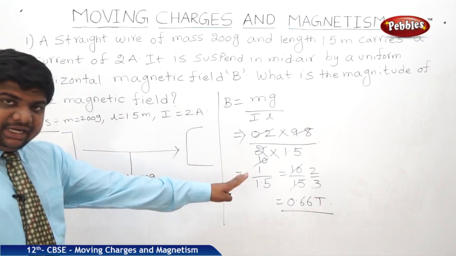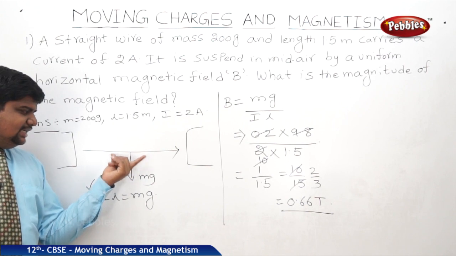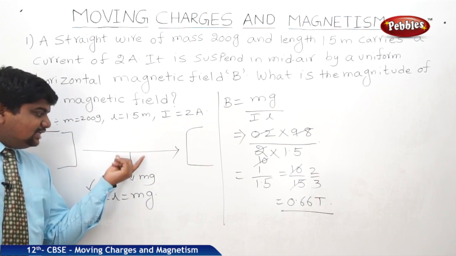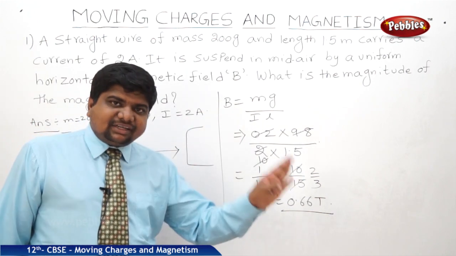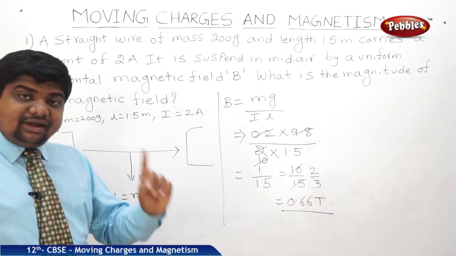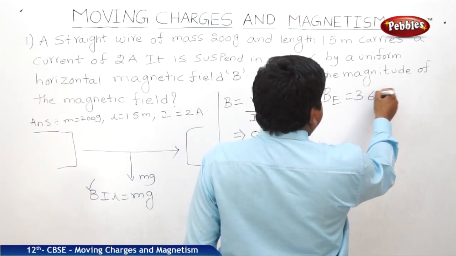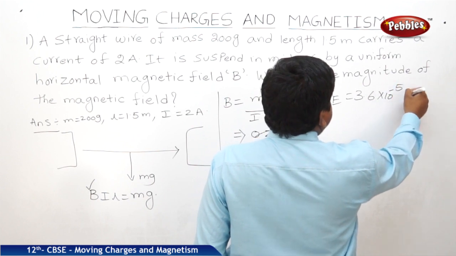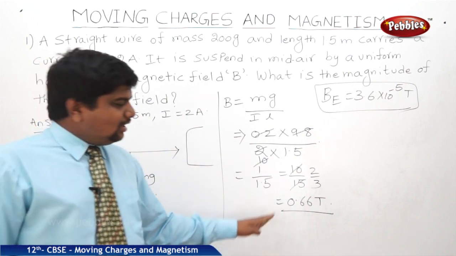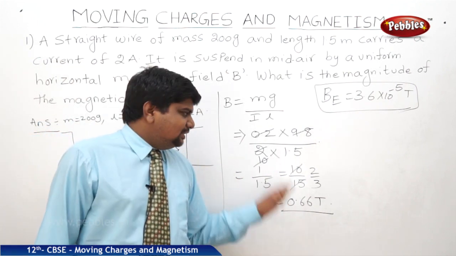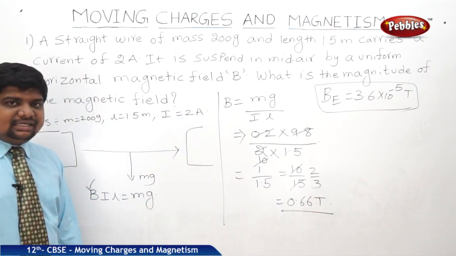But whenever a straight rod is suspended in air, it is under the gravitational force, meaning this straight wire is experiencing the Earth's magnetic field also. What is the Earth's magnetic field range? B of Earth is approximately 3.6 into 10 to the power of minus 5 Tesla. But in this problem, we are neglecting that. This is the experienced magnetic field by this current carrying conductor.